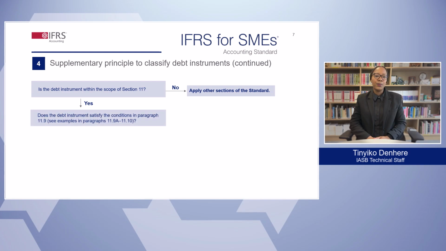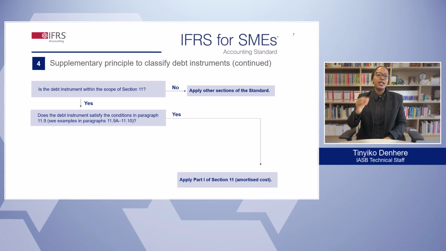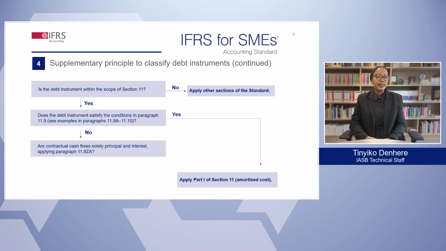including the related examples. Next, does the debt instrument meet the conditions in paragraph 11.9 and the supporting examples in paragraphs 11.9 to 11.10? If it does, then the SME applies Part 1 of Section 11 and measures the instrument at amortized cost. If the debt instrument does not meet the conditions in paragraph 11.9, then the SME assesses the supplementary principle in paragraph 11.9ZA.